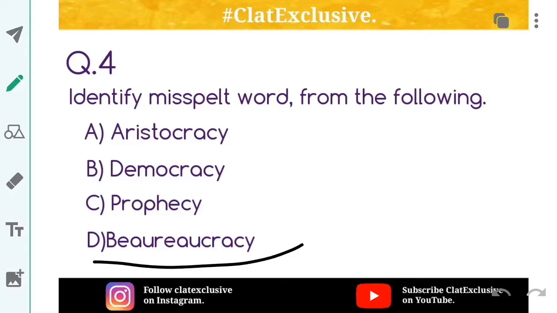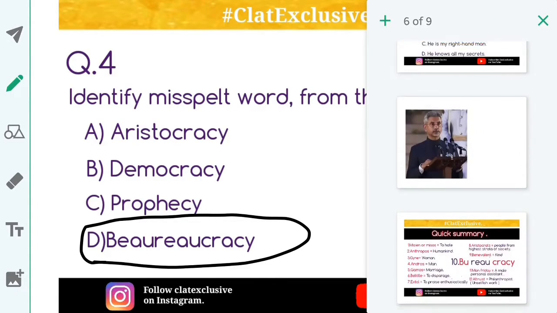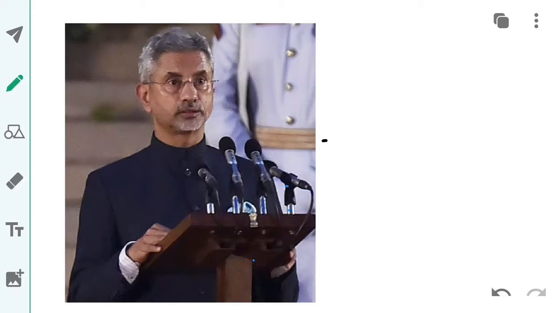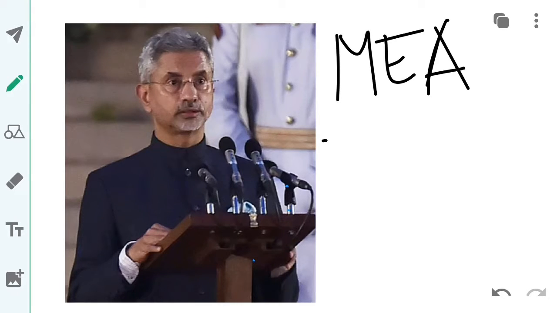Now bureaucracy is a system of administration run by officials. And what is this? If I have to explain, this is a good example. Do you know who this man is? He is our minister for MEA, that is the Ministry of External Affairs. And if you don't know his name, you are going to get into trouble because they might ask such questions in GKCA. So if you know his name, comment down in the comment section below what his name is. I'm not going to tell you. So he is the cabinet minister for MEA, the Ministry of External Affairs.